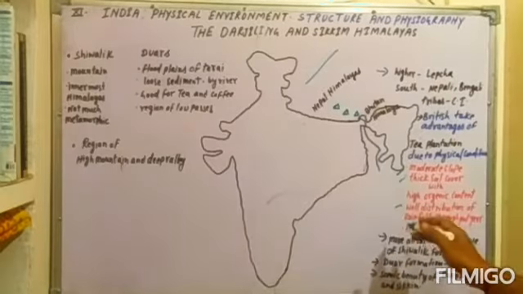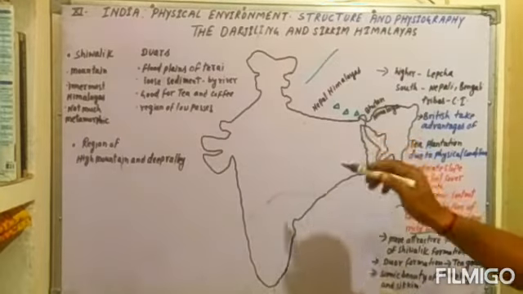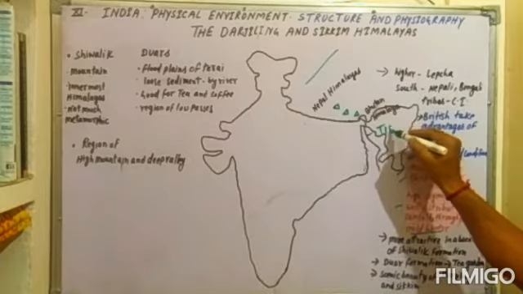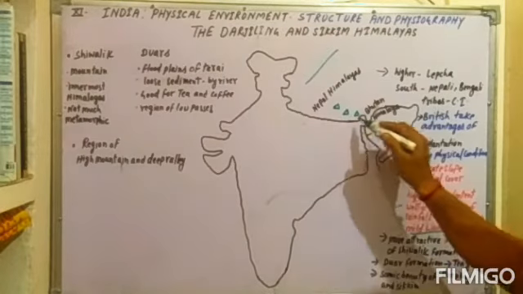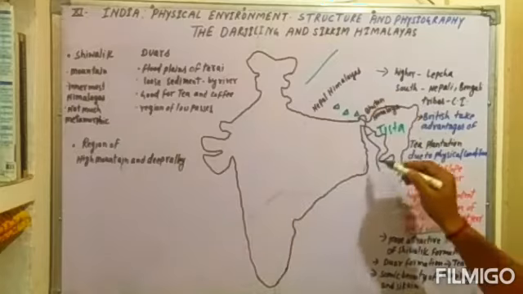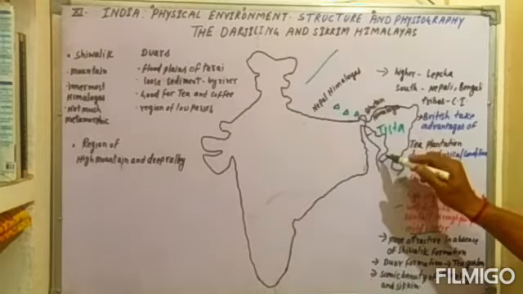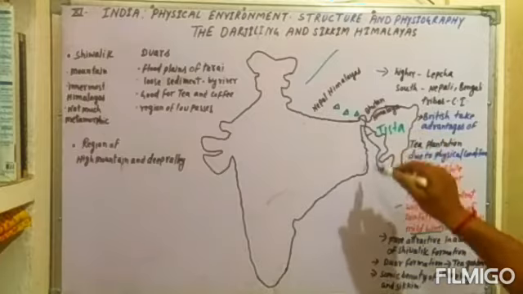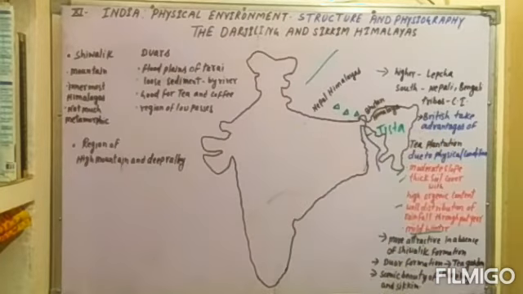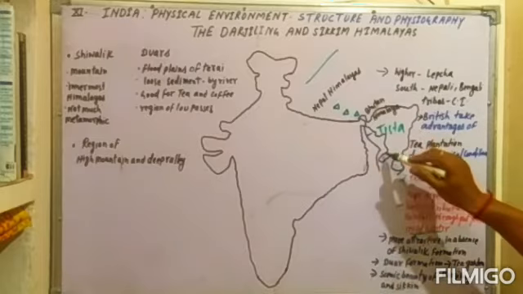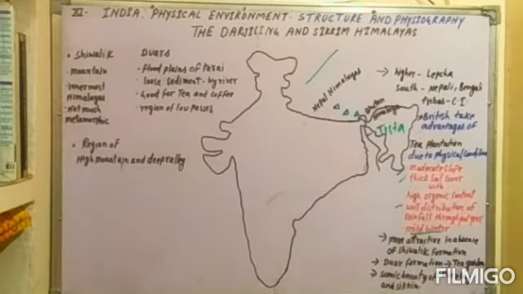So students, you can better understand. Now we will see the rivers. The Teesta river comes from the Nepal Himalayas and enters India through Sikkim to Assam, then through Meghalaya, then joins the Brahmaputra river, then joins the Ganga river, and finally falls into the Bay of Bengal.